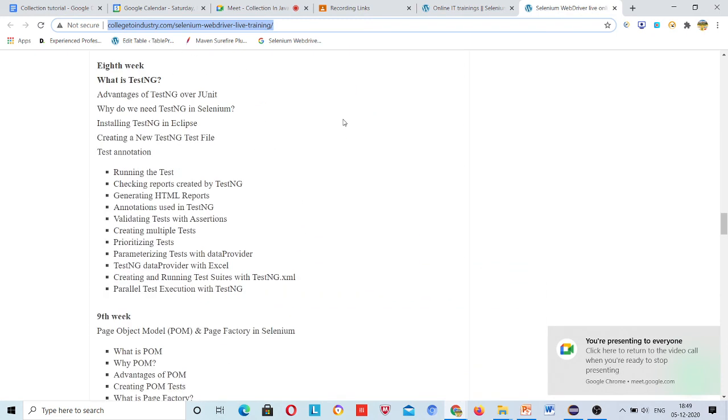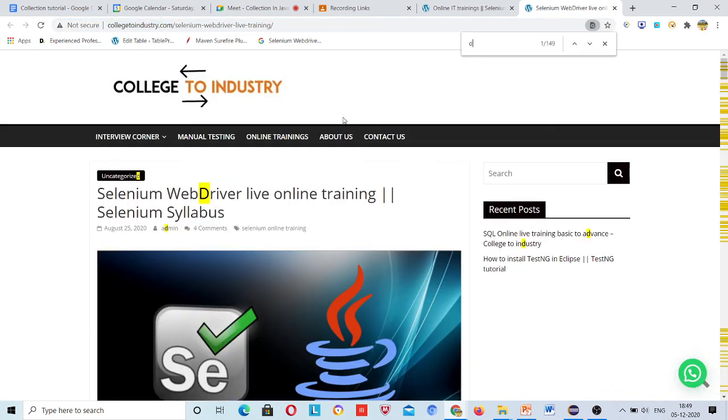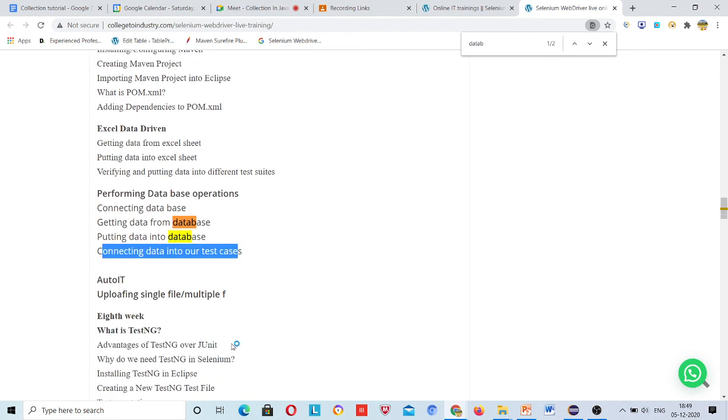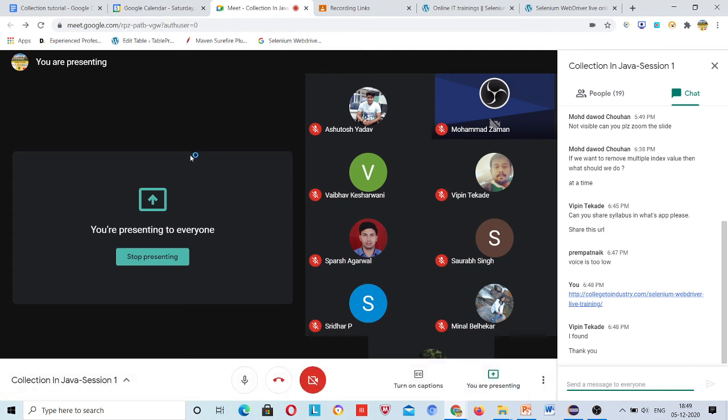And you can refer here to something like database: performing database operations, connecting to the database, getting data from the database, putting data into the database, connecting the database in all test cases. These simple things are part of this syllabus. The rest you can explore in SQL queries, no one will stop you.